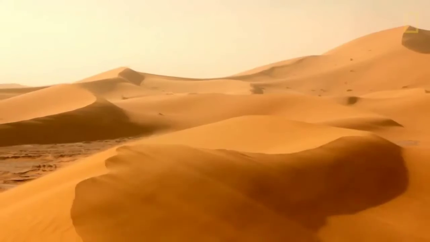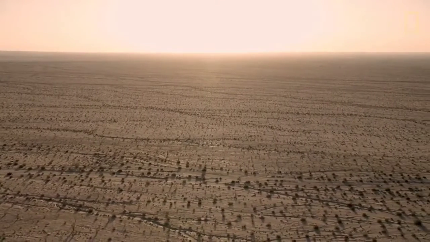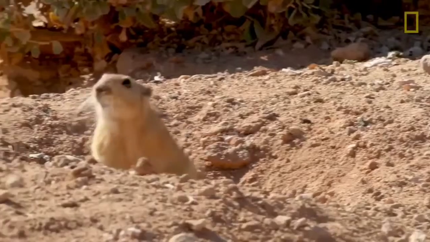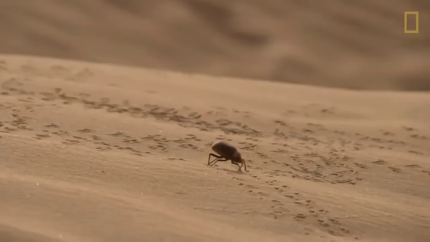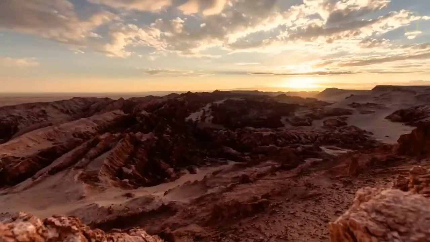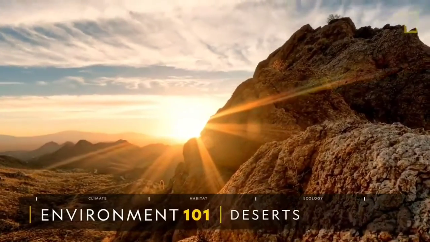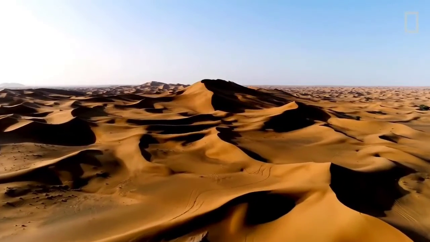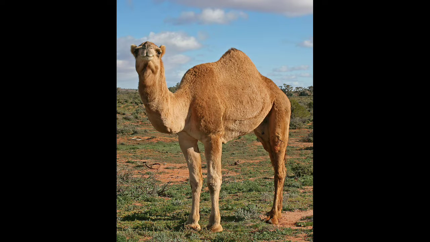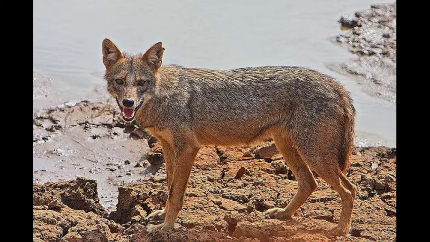Desert. The desert is a barren region of the landscape which has extremely high or low temperatures and has scarce vegetation. Depending on the climate and temperature, deserts can be classified into hot deserts and cold deserts. There are many lives that are well adapted to life in the desert. Animals include camels, foxes, hyenas, jackals, scorpions, a few varieties of snakes, and lizards.